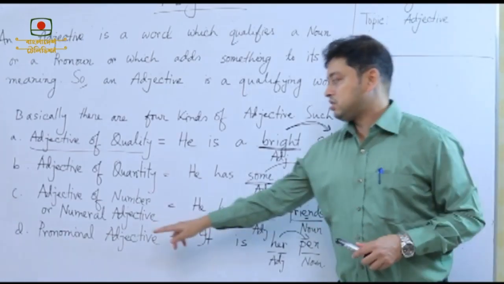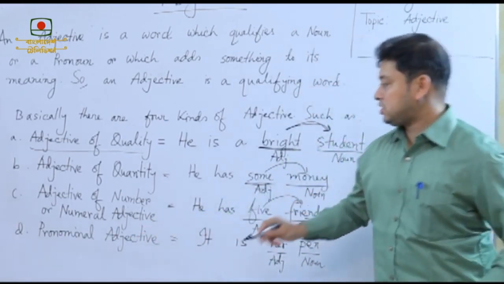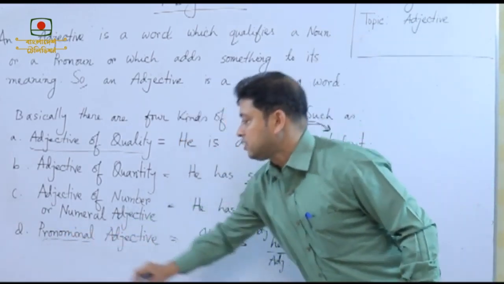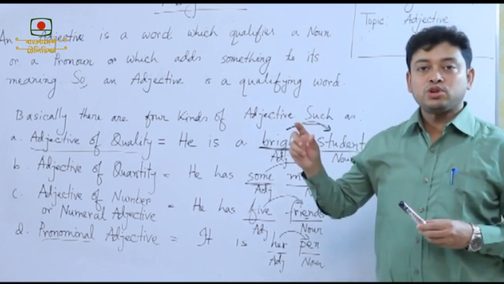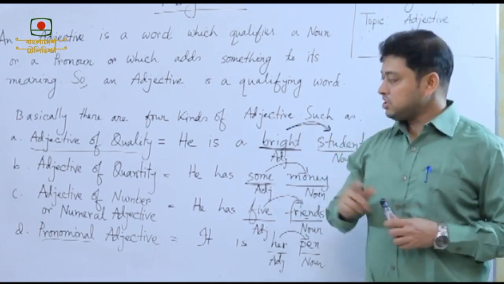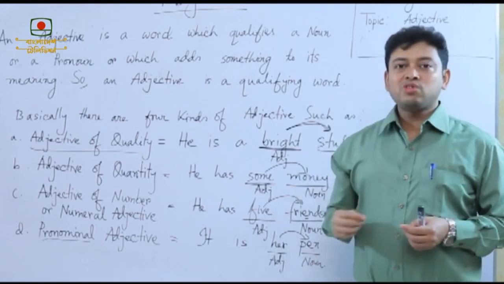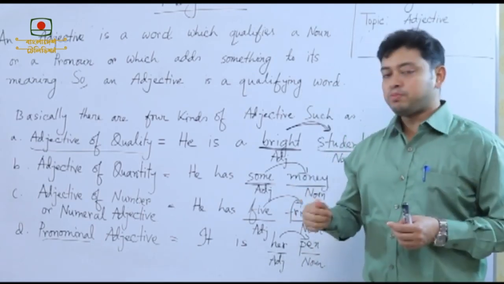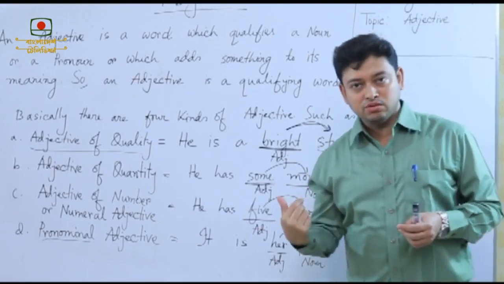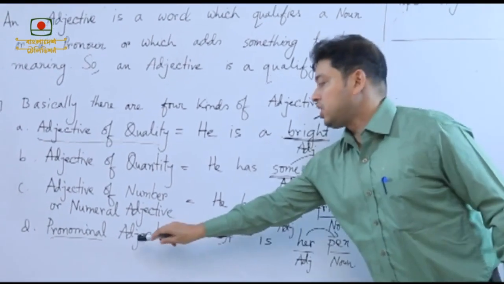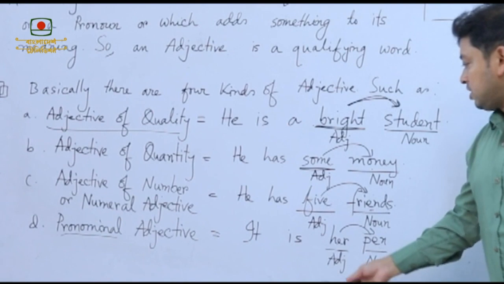Now, the last part is pronominal adjective. Look at this word pronominal, because the word has come from the word pronoun. That means it has a relationship with pronoun. When a pronoun acts as an adjective, that means a pronoun is qualifying another noun, it becomes pronominal adjective.